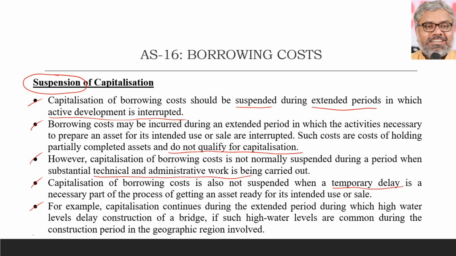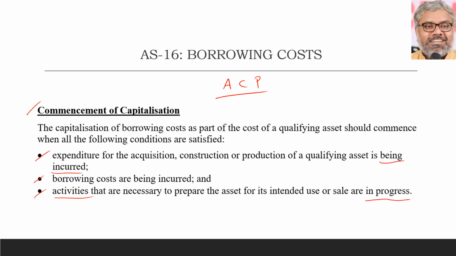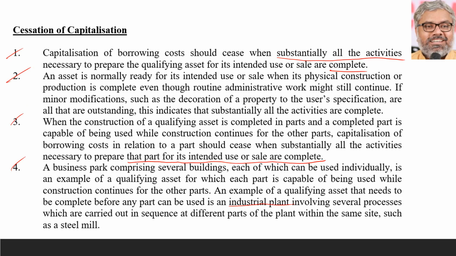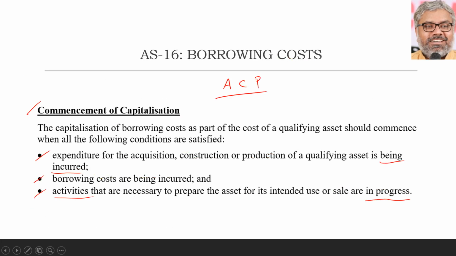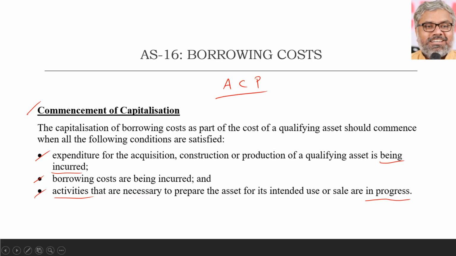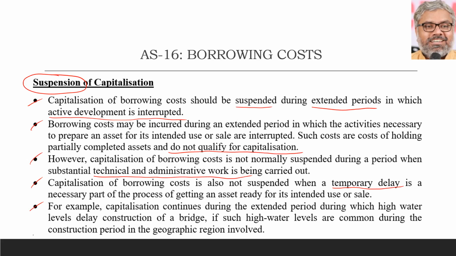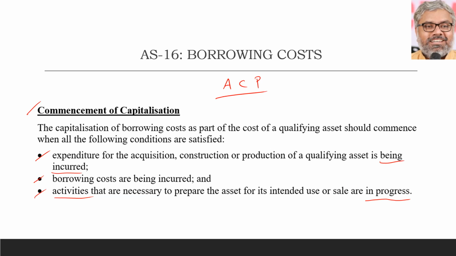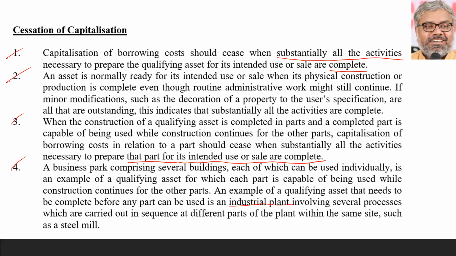What are the situations when the capitalization can be started, can be suspended, can be stopped? If that is a question, and all three are asked in 5 marks, you don't have to write all the points. Core has to be written, because these things we are showing here include examples. Then you just have to write the core points: when the commencement should start, when the suspension should happen or when it should not happen. So 1 point for starting, 2 or 3 points for suspension, 1 or 2 points for cessation, done, enough. Core things only have to be written.